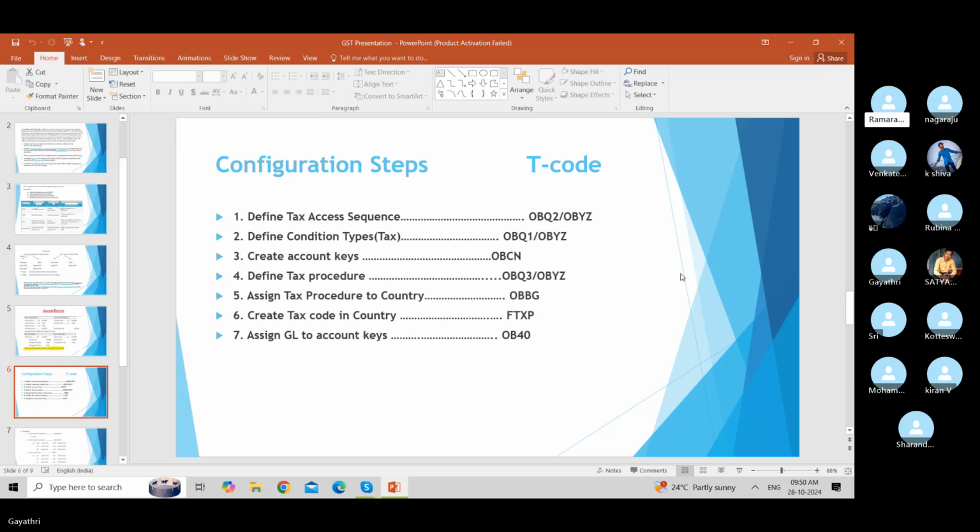Third one is create account keys, that is T code OBCN. The fourth one is define tax procedures, T code is OBQ3 or OBYZ. Fifth one is assign tax procedure to the country, OBBG. And sixth one is create tax code in country, FTXP. And seventh one is assign GL accounts to account keys, that is OB40.